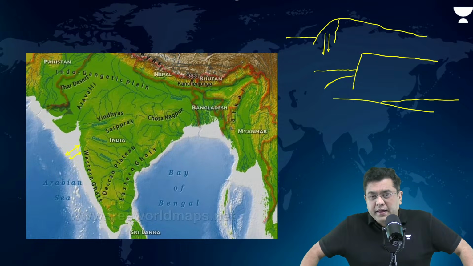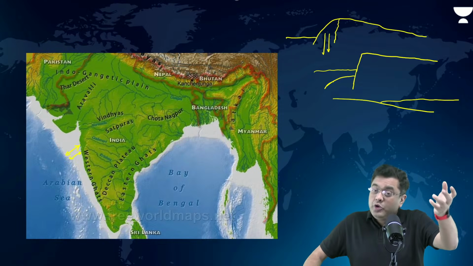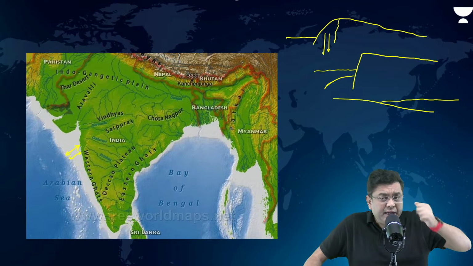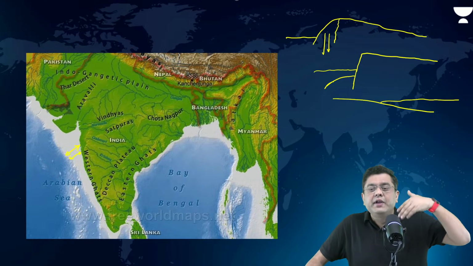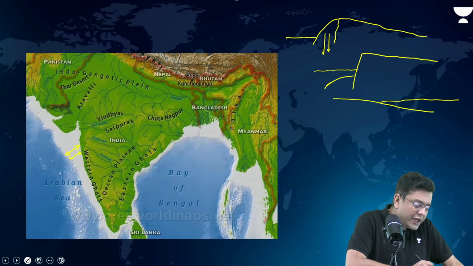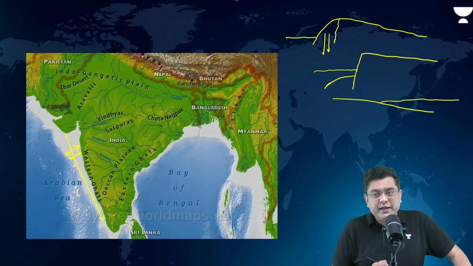This is the reason why the continental shelf is very broad there. The evidence of it is that off the coast of Mumbai, you have evidence of submerged forests, right? In fact, this submergence is very continuous from the region of the Gujarat, Kutch, Kathiawar coastline all the way to the Kerala coastline.